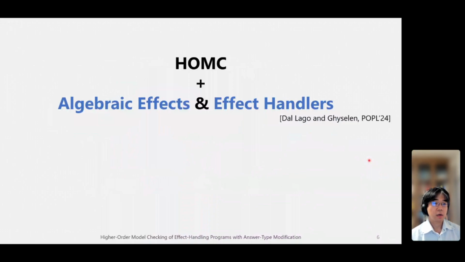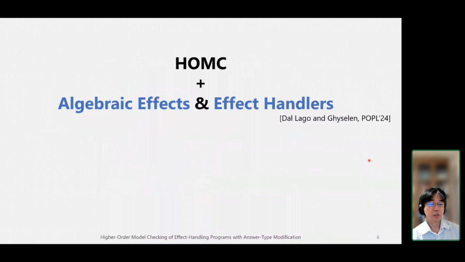In this work, we identified a rich class of higher order programs with effect handlers, where higher order model checking is decidable, and effect handlers are still expressive enough to implement many kinds of effects. Our key idea for that restriction is to restrict the use of delimited continuations, and we use answer types and answer type modification to implement the restriction.